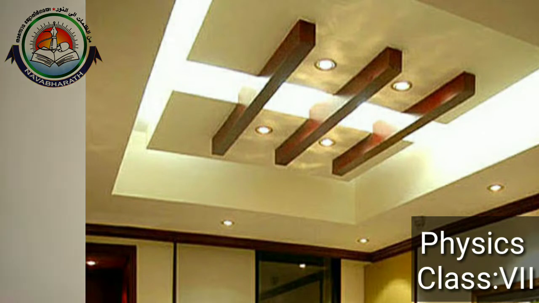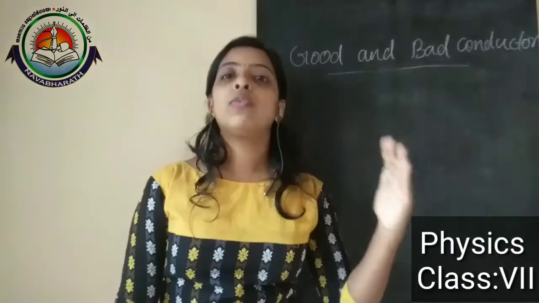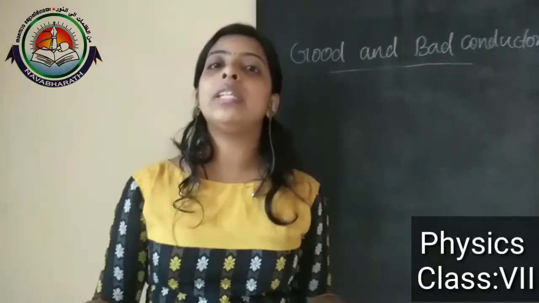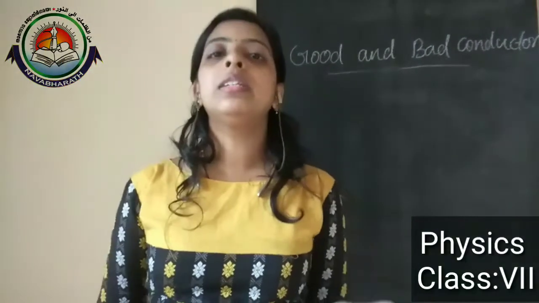The false ceiling provides a layer of air between the two ceilings, which keeps the room warm in winter and cool in summer.